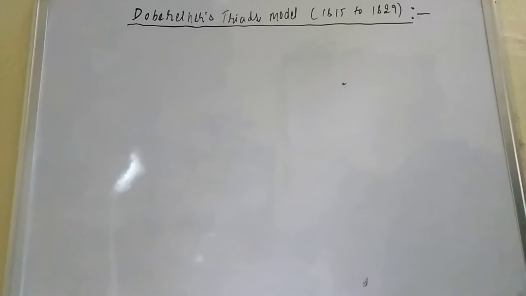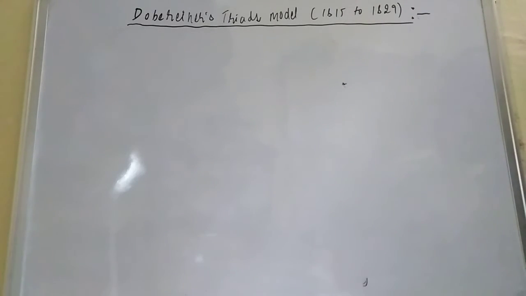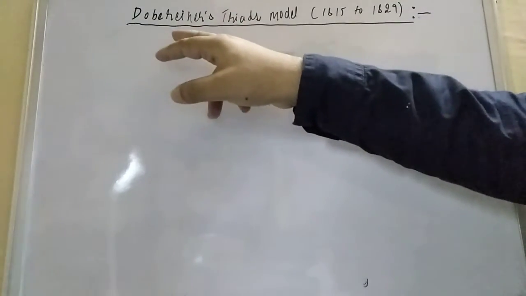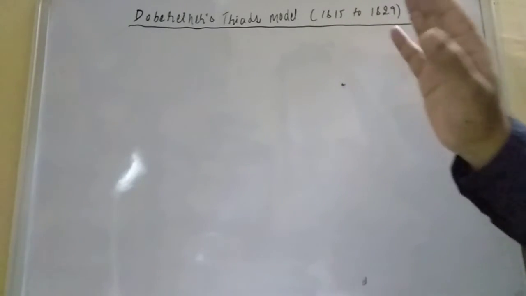We are going to the next topic, the earlier attempts for the periodic table. How will elements be classified? The first attempt was given by Dobereiner. Dobereiner was a German scientist, and he gave the triads model.